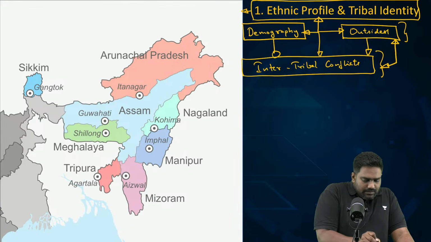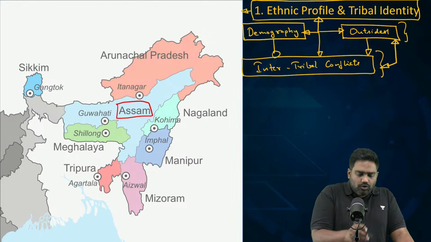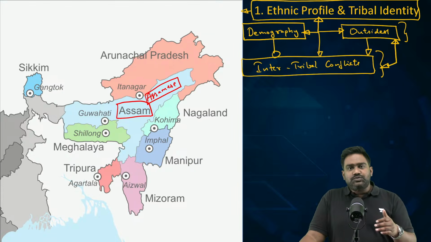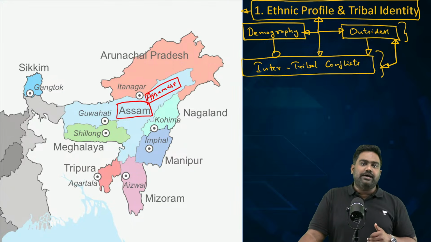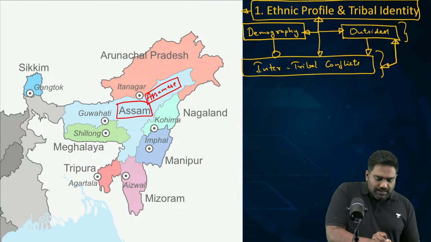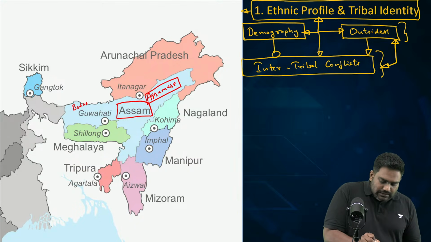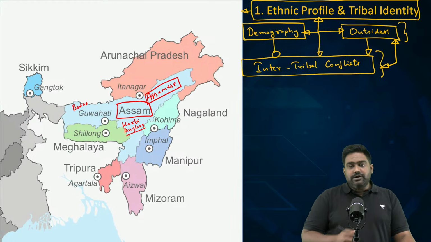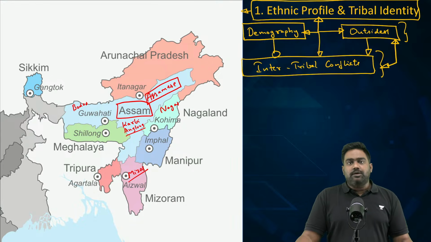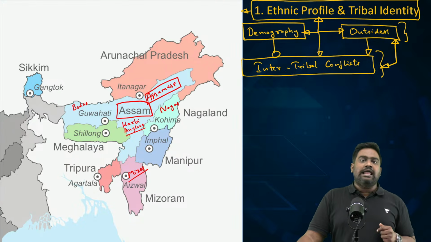In Assam, the native majority group would be the Assamese, who have been dominant since the days of the Ahom kingdom. Whereas other smaller tribes, especially forest and hill dwelling tribes, have felt threatened under the domination of the Assamese. For example, the Bodos, the Karbi Anglong community, the Dima Hasao community as well, the Nagas, the Mizos, all these smaller tribal groups and ethnic communities feel threatened by a more dominant clan.